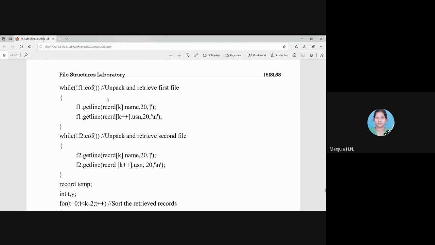Okay, so if it is not pointing to the end of the file, we have to unpack the record which we have stored in the file. The record has two fields, name and USN. Okay, we have to unpack it and store it in different variables. For that purpose, what we are doing is f1.getline. f1 is a logical reference for the first file. Okay, so we are in the first file and we are using the read file pointer with getline.